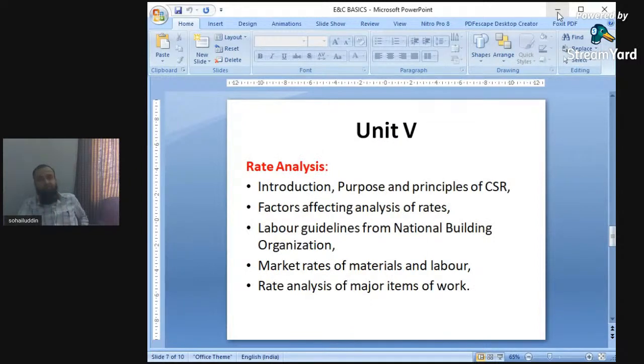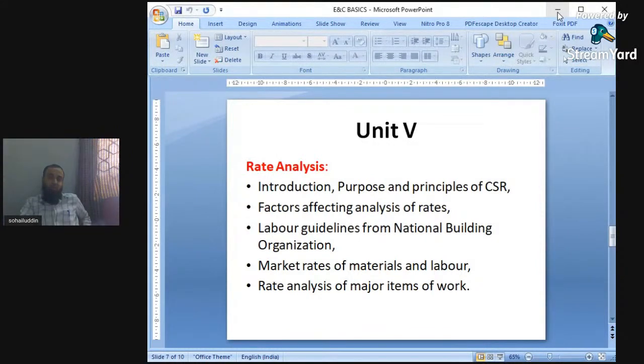Next is unit number 5, which is again most important: rate analysis. In unit number 2, we have already calculated the quantity of materials by detailed estimate. Those quantities we have to multiply with the market rates. So in unit number 5, we will find out the actual cost of a particular item of work. Rate analysis deals with finding out the actual cost of a particular item of work. First we will have the introduction, purpose, and principles of CSR.